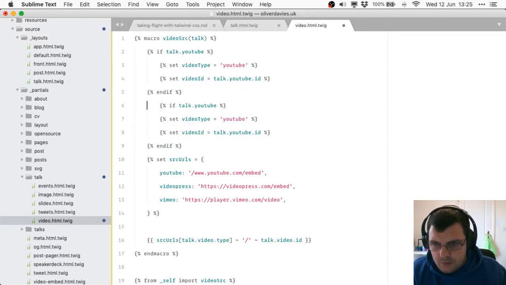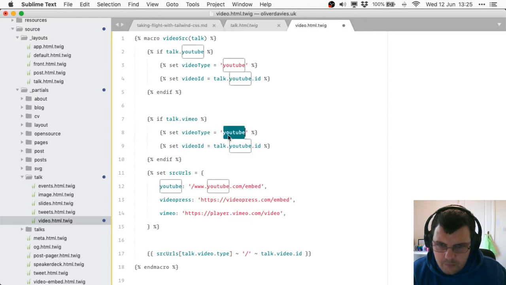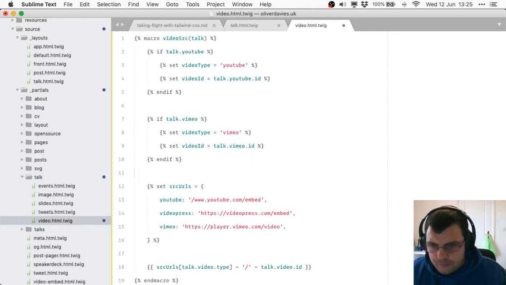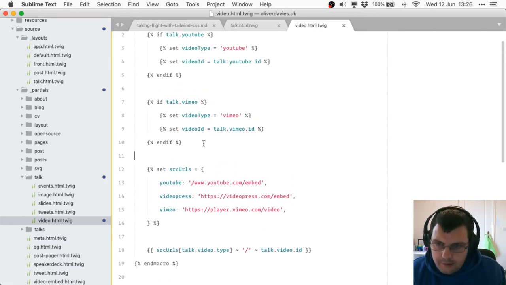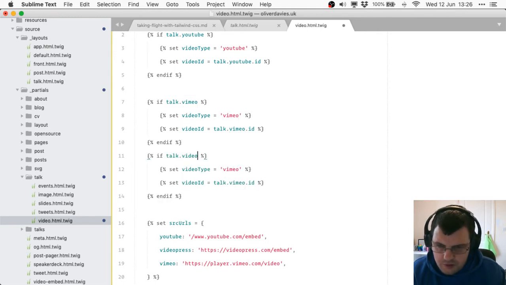Let's do the same for Vimeo. I'll be fine. Again, once I update all the existing talks, this won't be an issue. I can get rid of this bit of code then altogether. And let's then do video press as well.